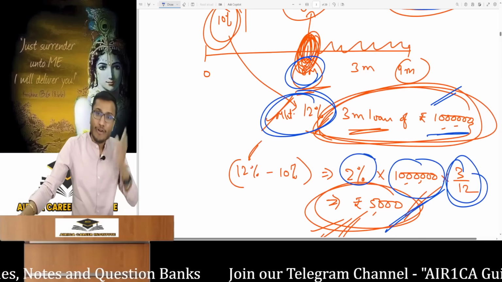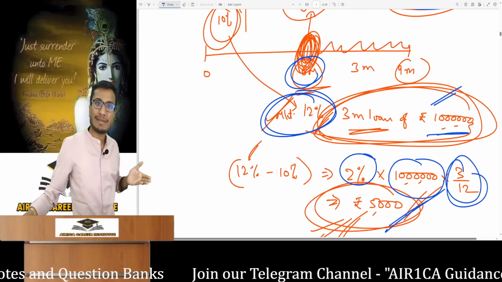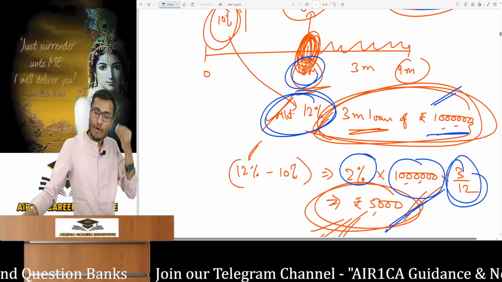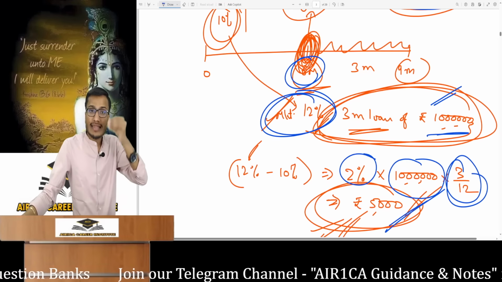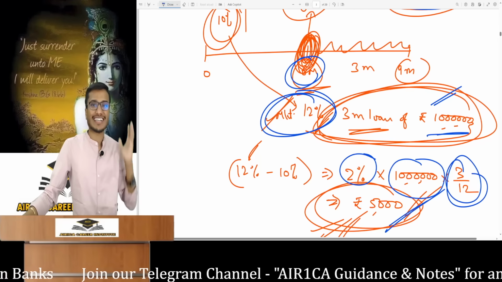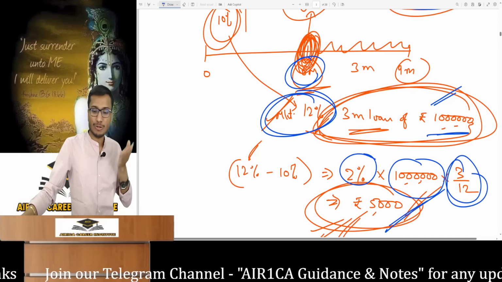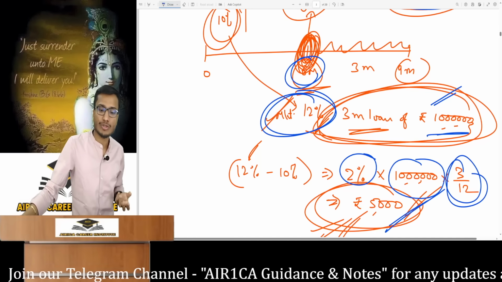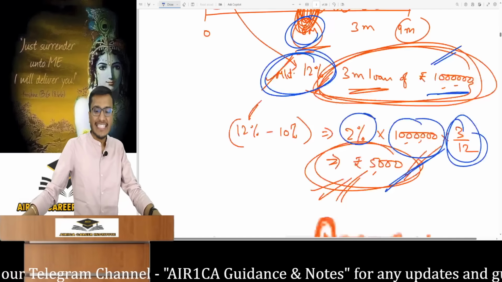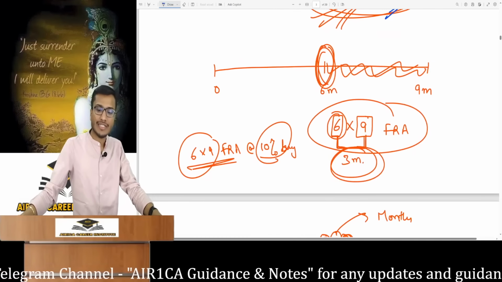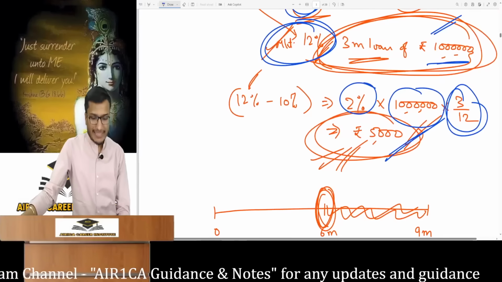Understood? I have taught you the entire forward contract. This is ultimately what you had to learn in FRA to calculate gain or loss. It's an easy topic and people find it tough, thinking FRA is some strange thing. It's not. You have to understand the feeling. This chapter is all about feeling and nothing else. It's about feeling and logic, nothing special in derivatives. This is what's written.